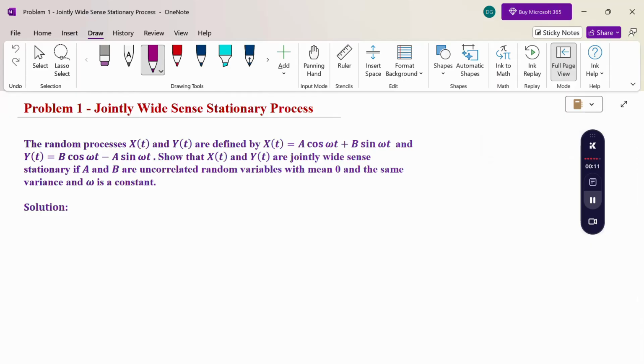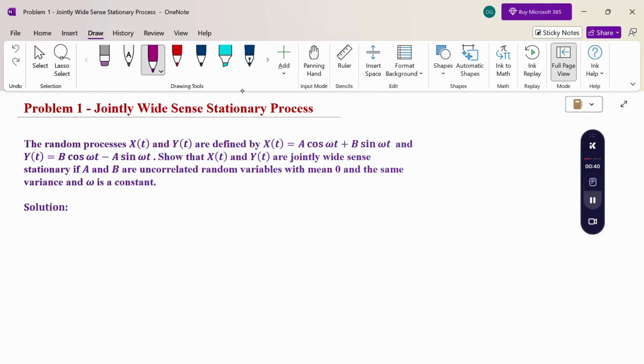In this section we are going to discuss a jointly wide-sense stationary process problem. Look at this problem. The random processes X(t) and Y(t) are defined by X(t) = A cos ωt + B sin ωt and Y(t) = B cos ωt − A sin ωt. Show that X(t) and Y(t) are jointly wide-sense stationary if A and B are uncorrelated random variables with mean 0 and the same variance, and ω is a constant.